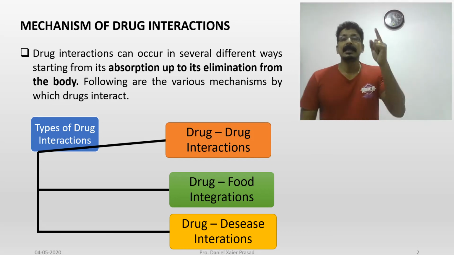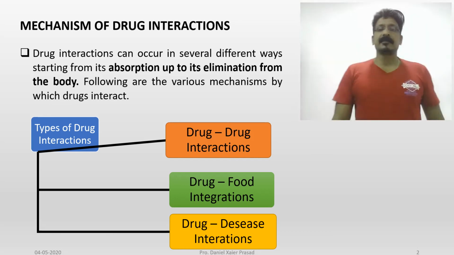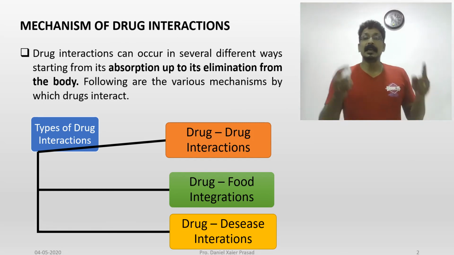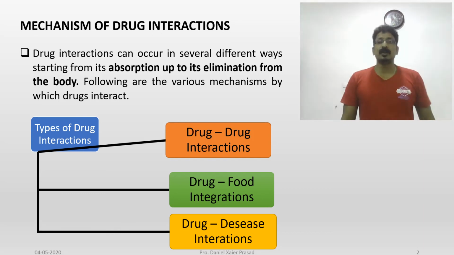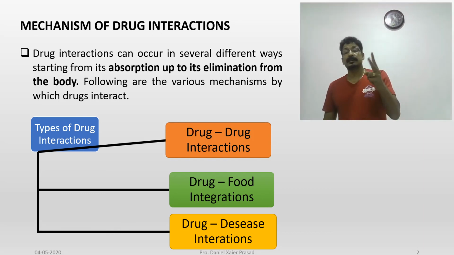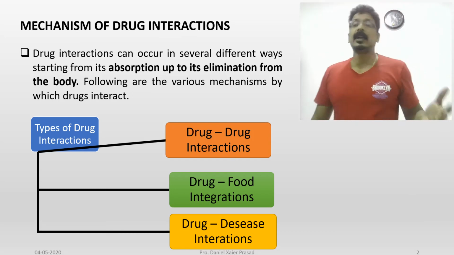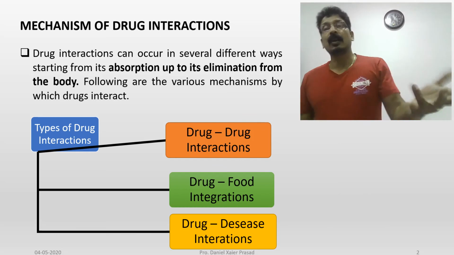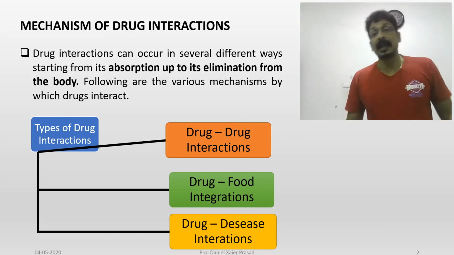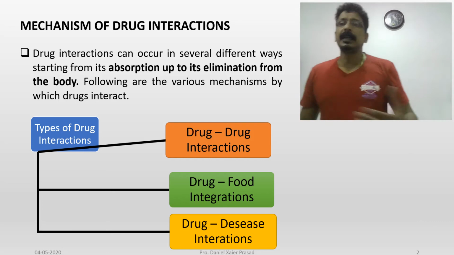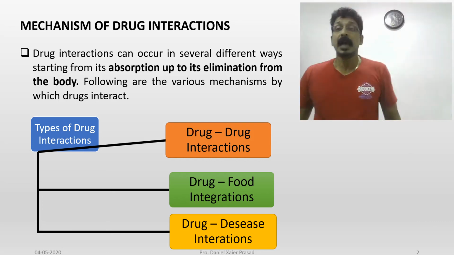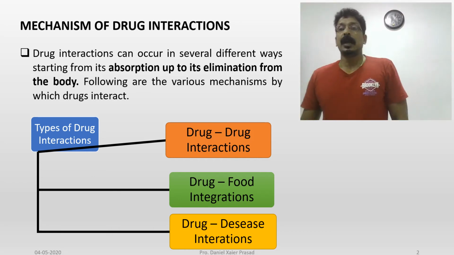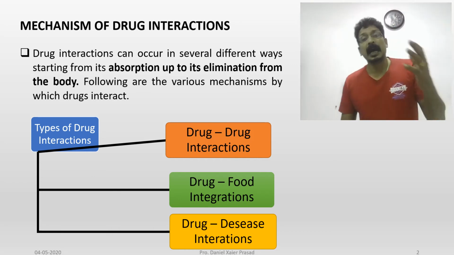One is drug-drug interaction, drug-food interaction, drug-disease interaction. So you see, drug interaction between two drugs, for example, if you take a herbal drug and a normal drug for another disease, that also has interactions which you should know. And drug-food, what foods you are taking normally, sometimes they also have a lot of interactions. And sometimes a disease which you already have and you are taking drugs for another disease, that also has interactions. So these are the types of interactions.